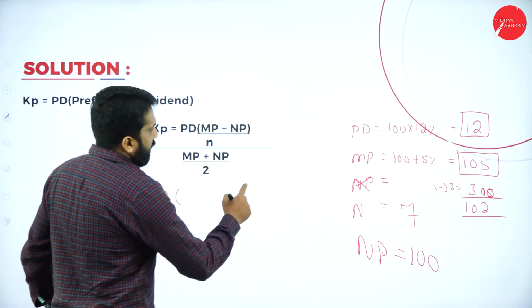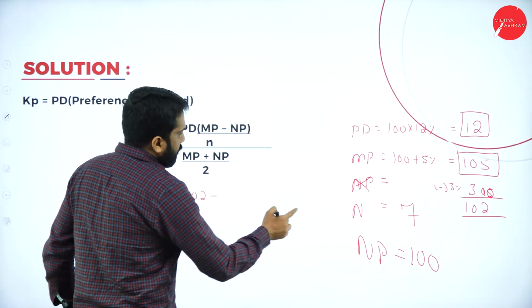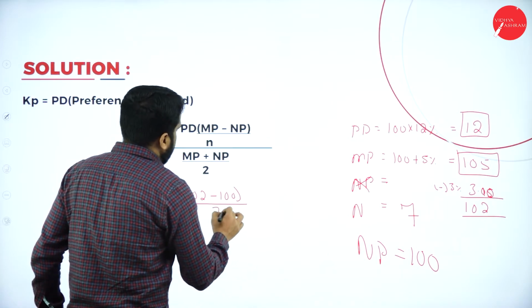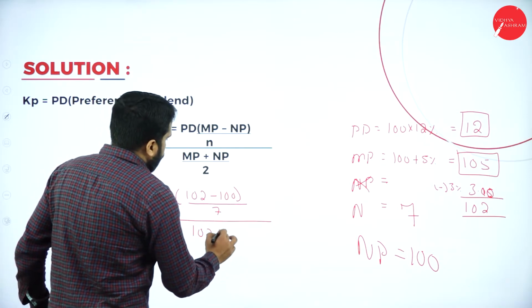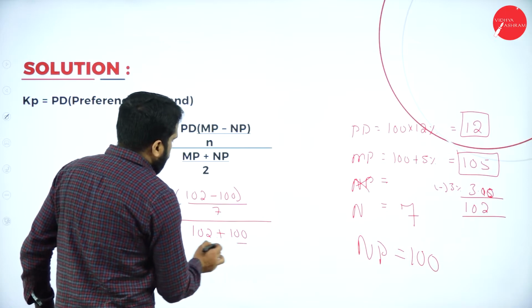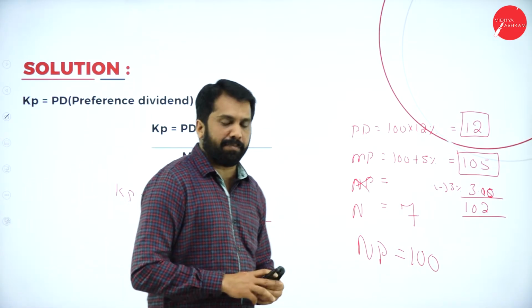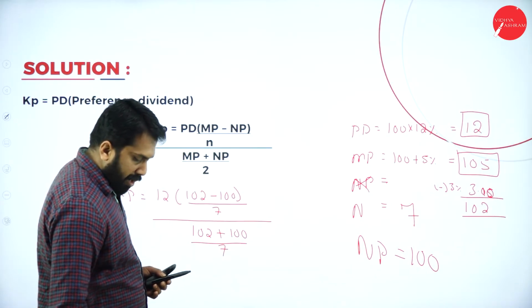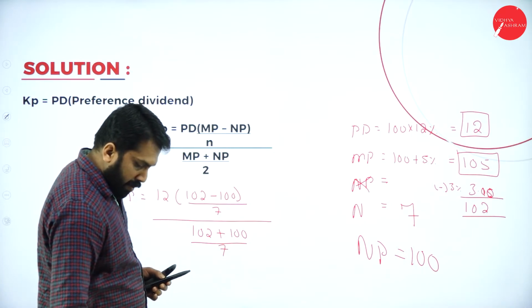We'll simplify now. In this, your cost of preference is equal to dividend, how much? 12. Market price, it is 102 minus your net proceeds 100, number of years 7, whole divided by 102 plus 100 divided by 2. Now, how to calculate? I'll simplify this first. So, this will be 102 minus 100.